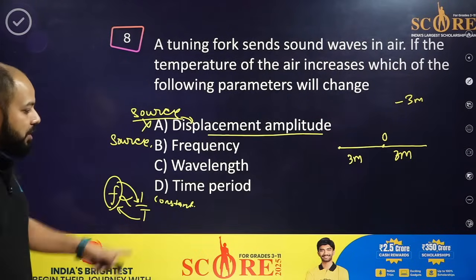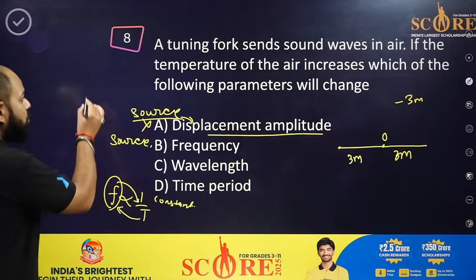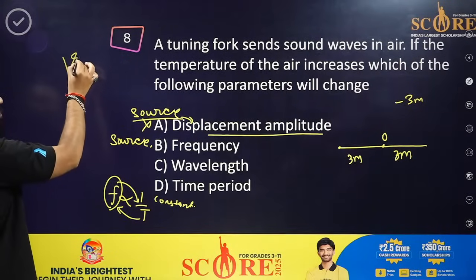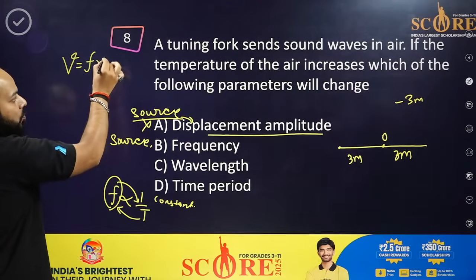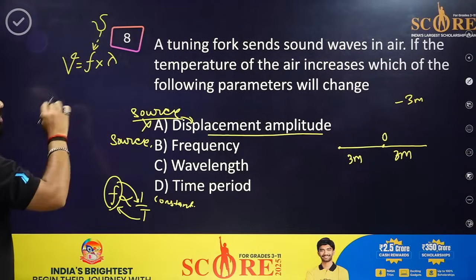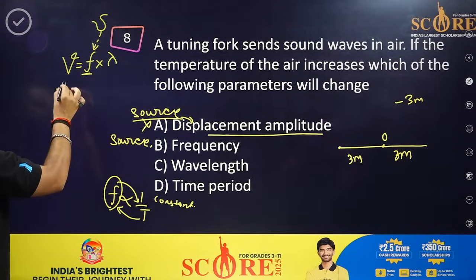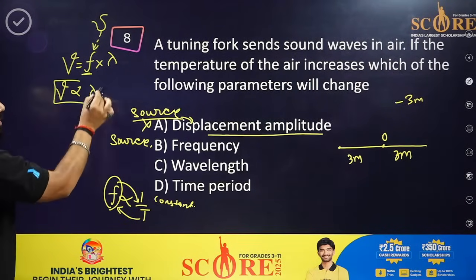So what will change? Wavelength. How will wavelength change? As I just told you, wave speed is equal to frequency times wavelength. You can write nu also for the frequency. So if the frequency is constant, then V is proportional to lambda in that case.